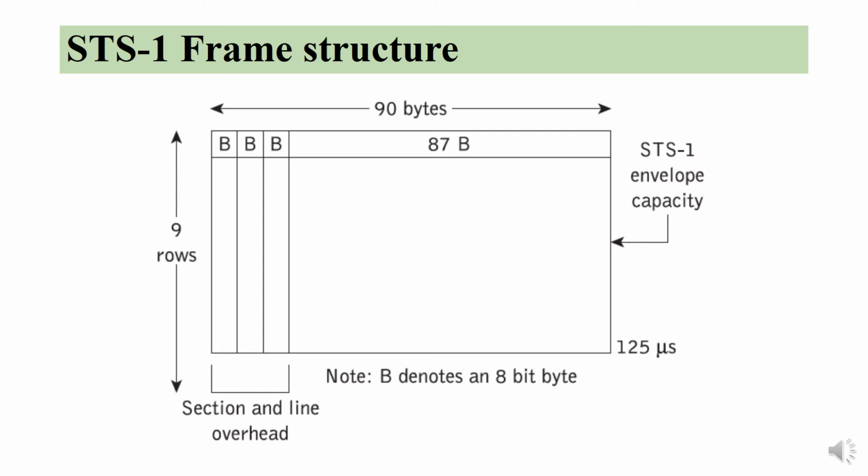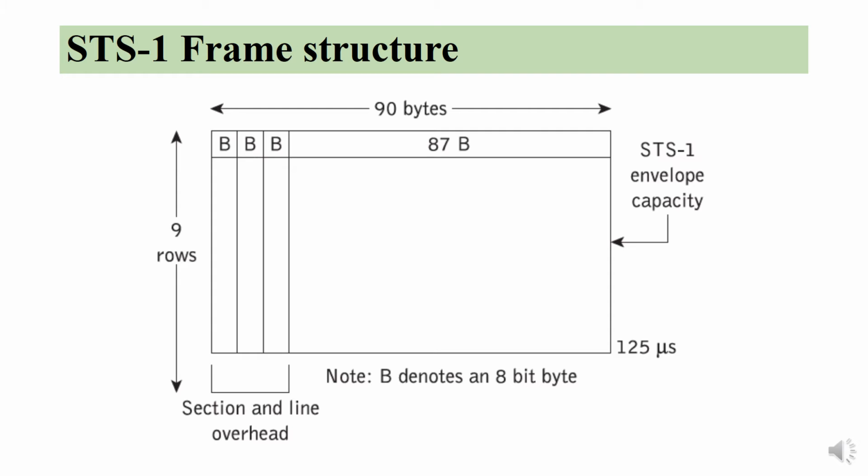STS1 frame structure. For STS1, a single SONET frame is transmitted in 125 microseconds, hence 8000 frames per second. This structure enables digital voice signal transport at 64 kilobits per second. In this structure we can see there are 9 rows, each of 90 bytes, therefore it produces a total of 810 bytes.